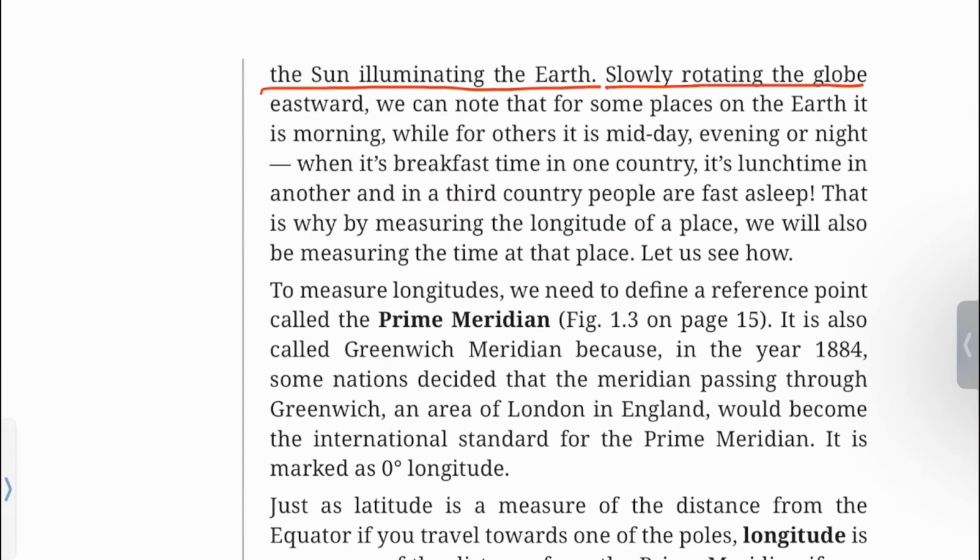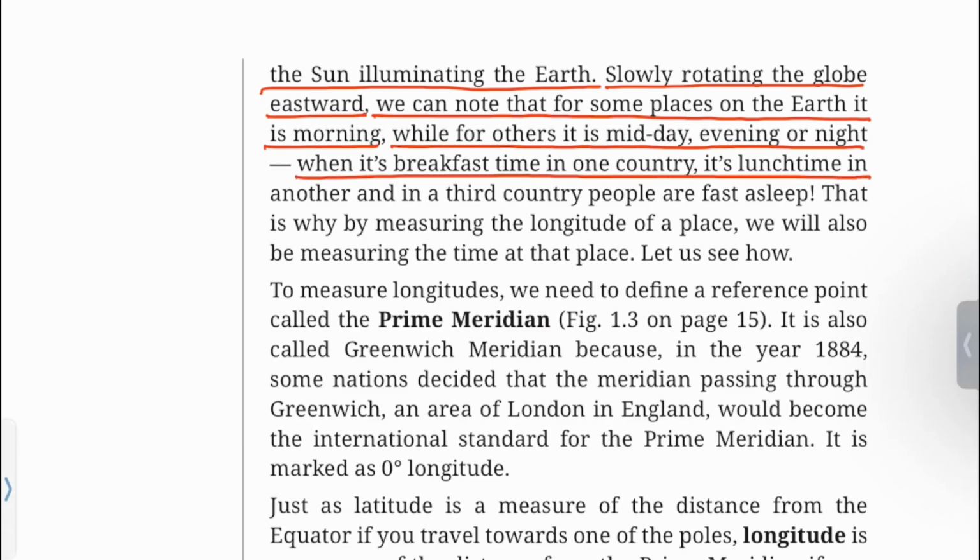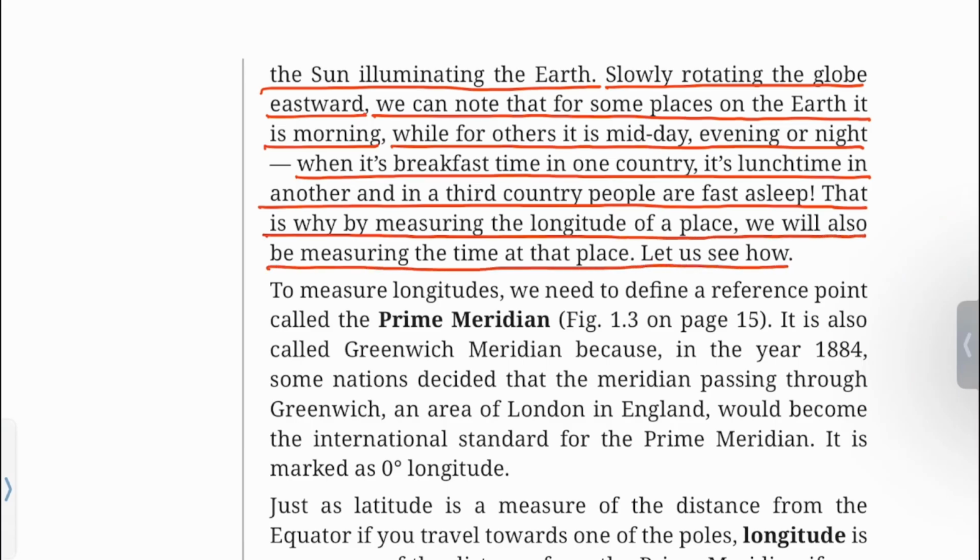Slowly rotating the globe eastward, we can note that for some places on the earth it is morning, while for others it is midday, evening or night. When it is breakfast time in one country, it is lunch time in another, and in a third country, people are fast asleep. That is why, by measuring the longitude of a place, we will also be measuring the time at that place. Let us see how.